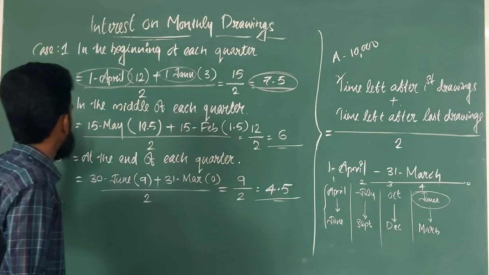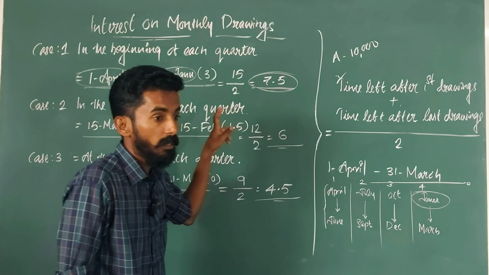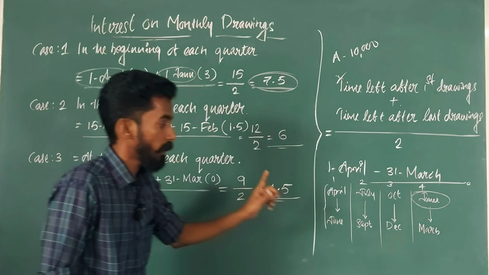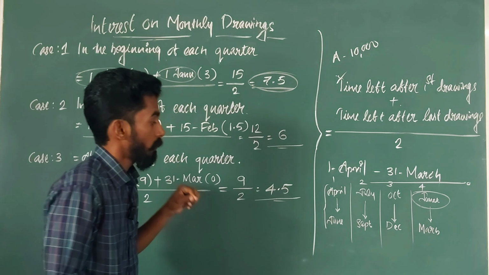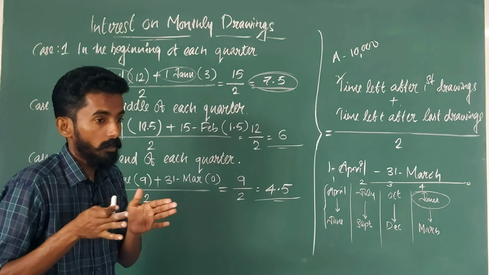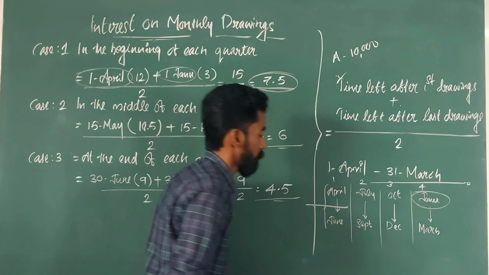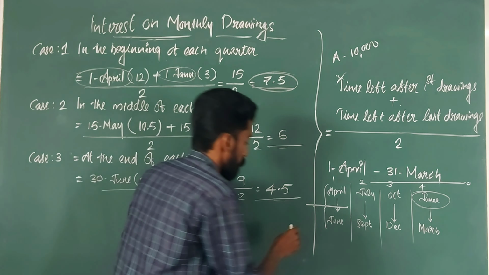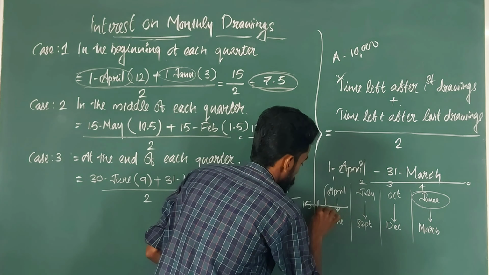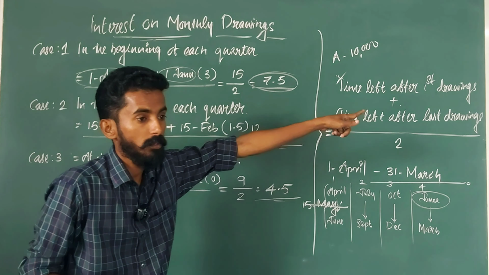Ready? Case number 2, in the middle of each quarter. Here you have to think the first withdrawal was on May 15th. The first quarter is April to June, and the middle month is May. So 15th May is the first withdrawal.